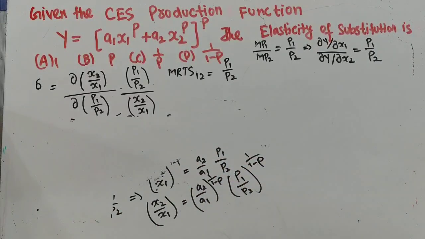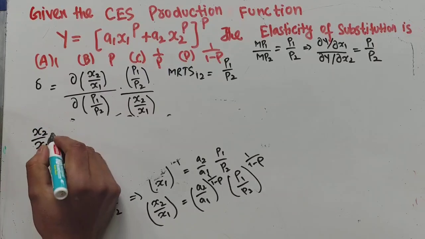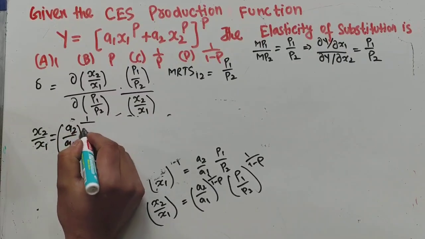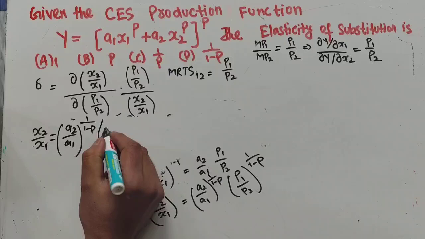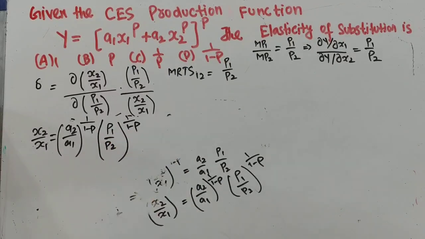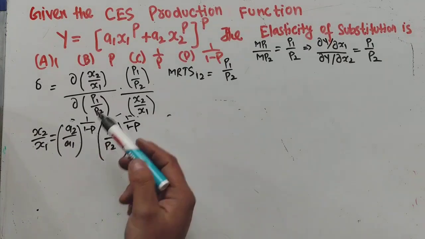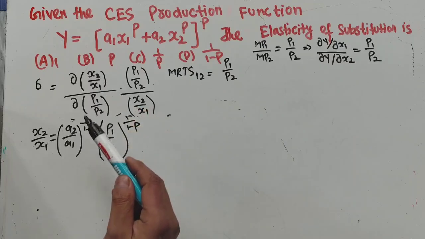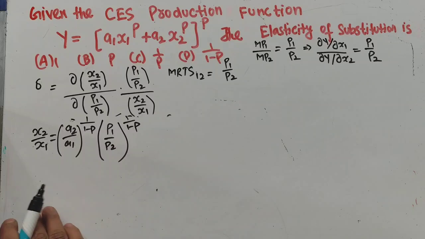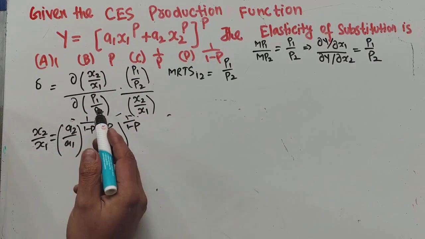So we got this result, and let me write it here. x2 upon x1 came out to be a2 upon a1 whole raised power 1 divided by 1 minus p times p1 upon p2 whole raised power 1 divided by 1 minus p. Now using the elasticity formula, we need to find the change in the input ratio due to the change in the input price ratio times input price ratio divided by input ratio. So let us differentiate this with respect to p1 upon p2.